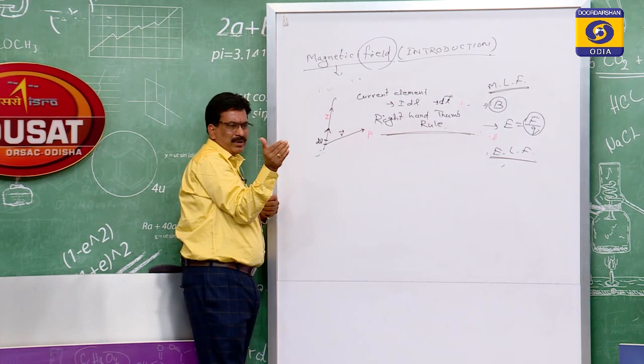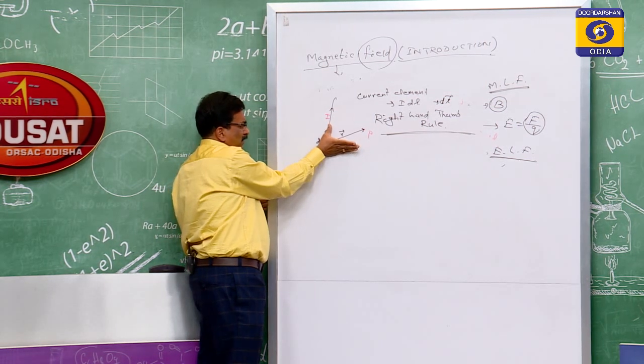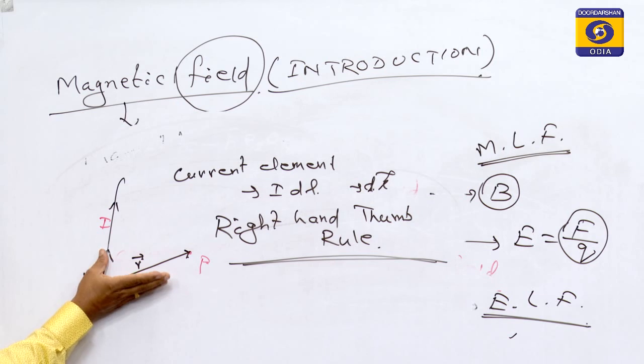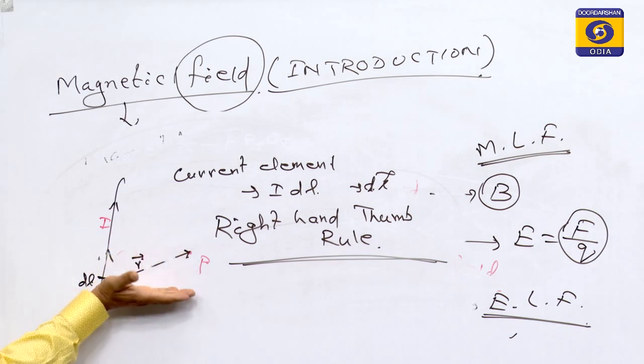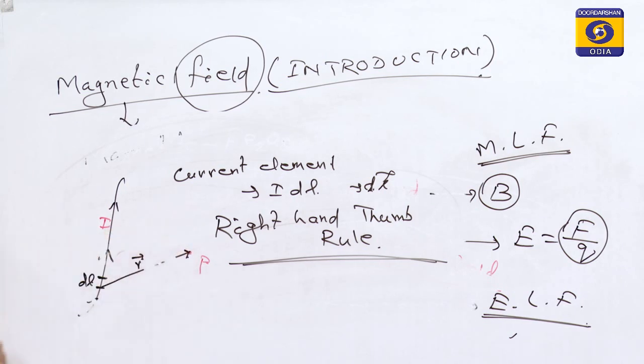Now you have to rotate the fingers. Suppose I rotate these fingers, you see, these four fingers are going in this direction, which means it is inward. So if the field direction is inward, then it is represented by this symbol, this is the inward direction.